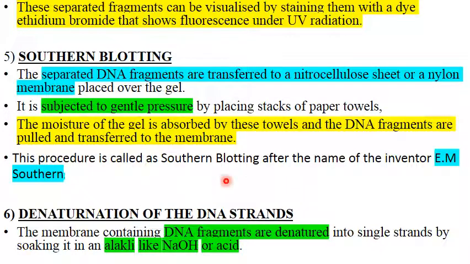So these nitrocellulose sheets which have the DNA fragments on them will be soaked either in an alkali like sodium hydroxide or an acid that is going to break the bonds in between and make the DNA fragments single strands. Now we have the nitrocellulose sheets with single stranded DNA on it.